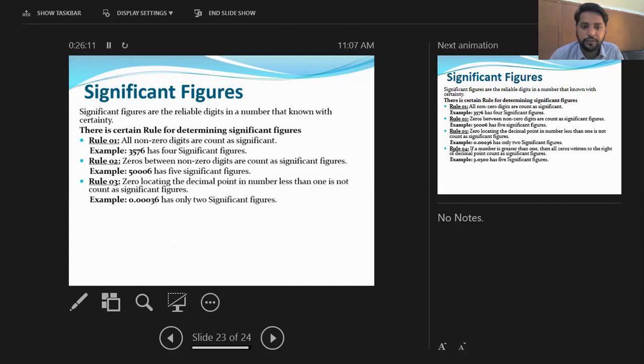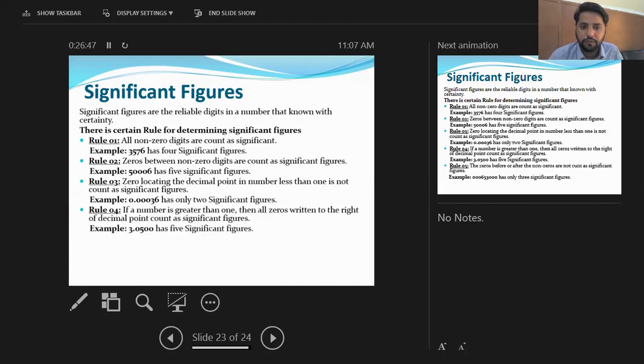Then rule number 3: zeros locating a decimal point in a number less than 1 are not counted as significant figures. If the number starts with zero and then there is a decimal point, the rest of the zeros will not count as significant figures. Here is the example 0.00036. The number starts with 0, after that there is a decimal point, and the zeros will not count as significant figures. Therefore, in this example, we have only 2 significant figures.